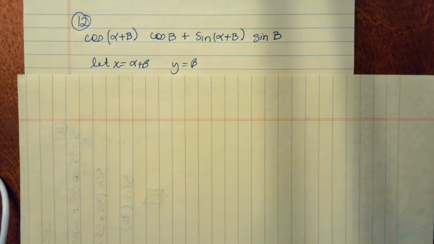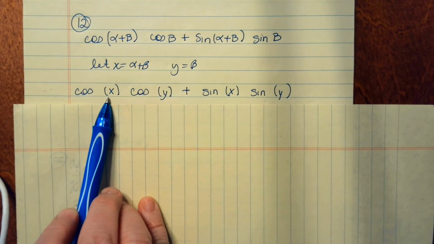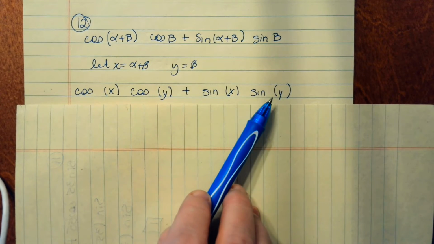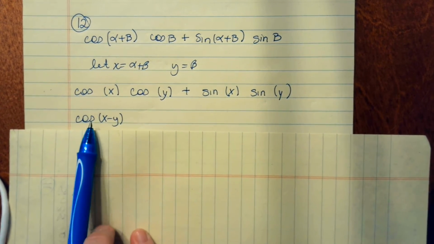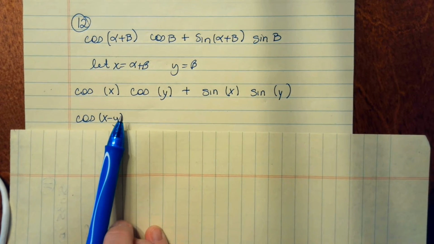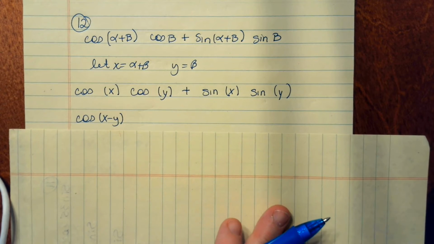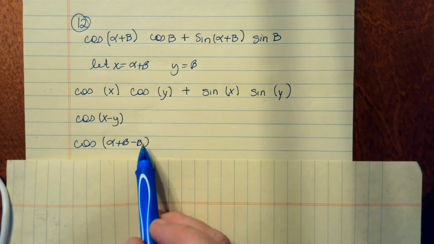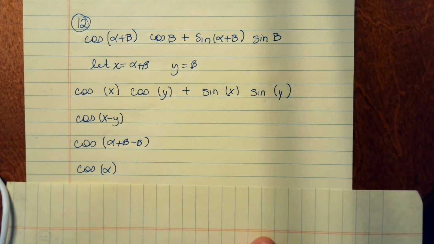So that'll give us a little bit different problem. The way it comes at us, it's now saying cosine of x times cosine of y plus sine of x times sine of y. Then I can simplify that into the cosine of x minus y. Again, that's using the sum and difference formulas. And then I can substitute back in alpha plus beta for x and beta for y. And as you can see, the betas will cancel, and my answer here is cosine of alpha.